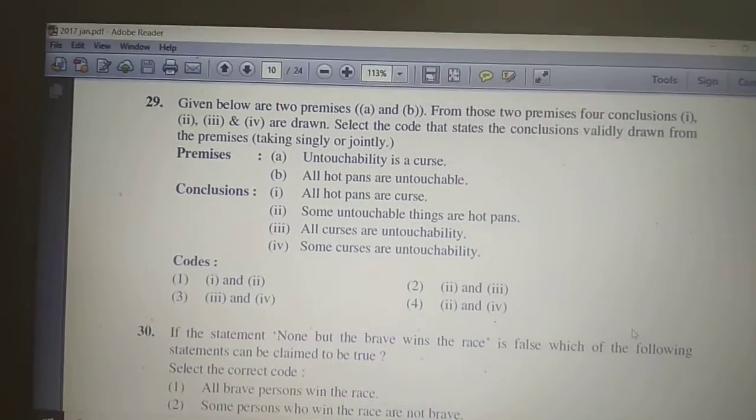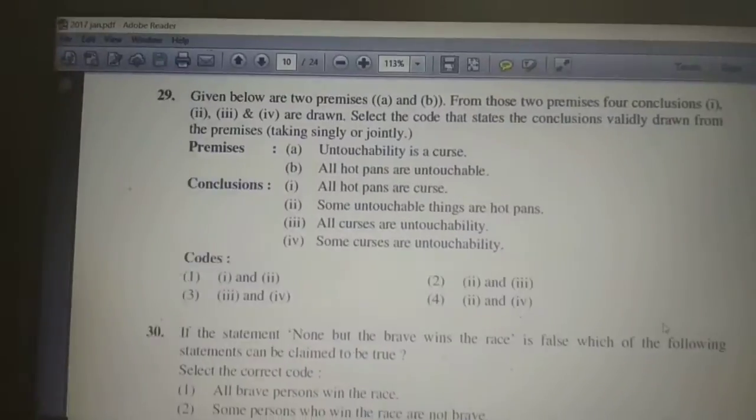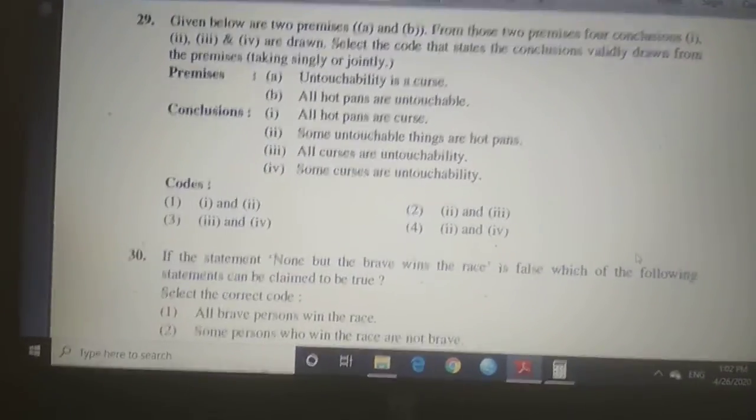Now if I take you further, this question, the answer is B and D, second and fourth. All right. Take one more example.